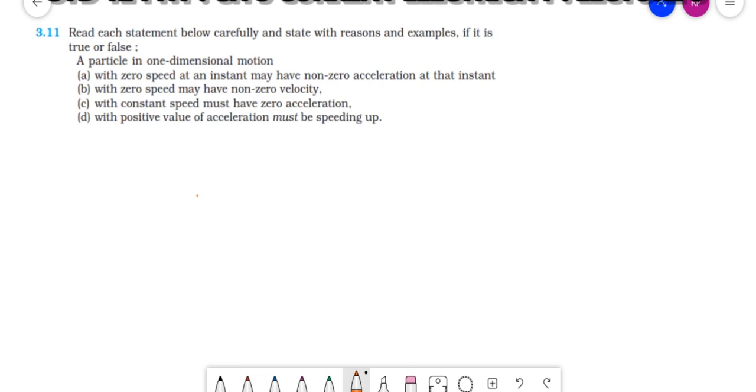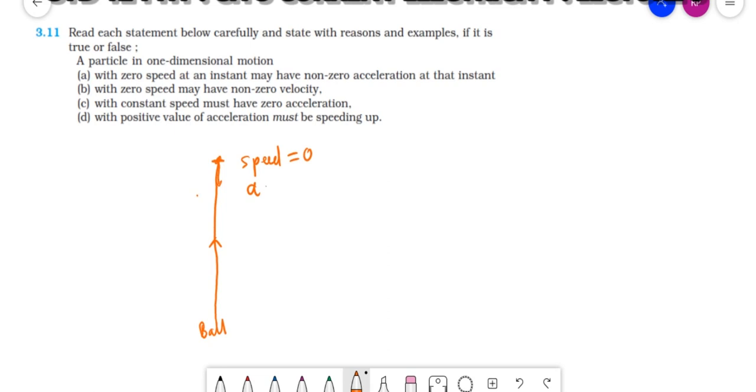If I take vertical motion, as we saw earlier, a ball is thrown upward. It is one dimension motion, clear? When it reaches the top and again falls back down, what will be the speed here? At this place, the speed is equal to zero.